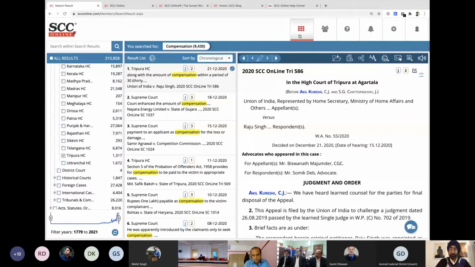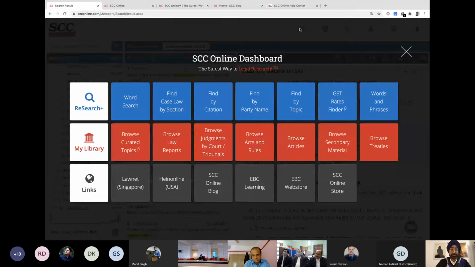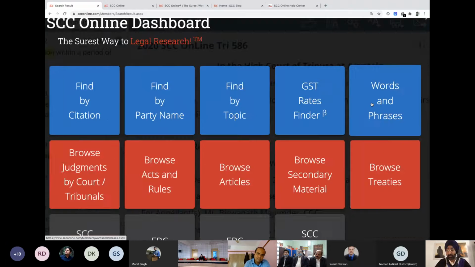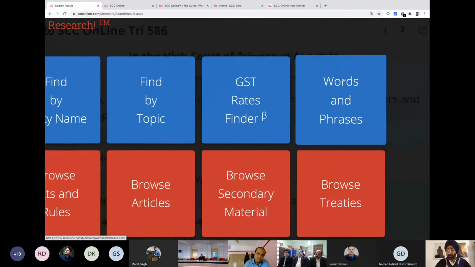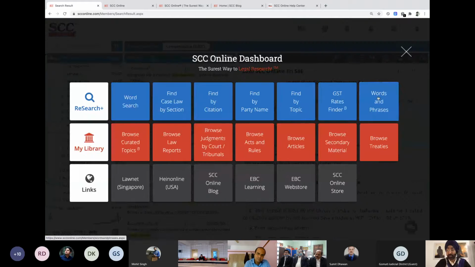So let's go back to dashboards. Let's move to the next search. Let me move to this one, words and phrases. This is a fairly easy search, but I think a very relatable search. So if I click on words and phrases, what is happening over here? Let me zoom in a bit. This one, words and phrases. So I'm going to click on this. This is your online dictionary.